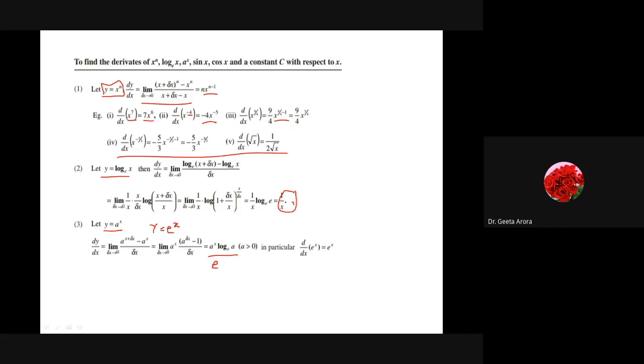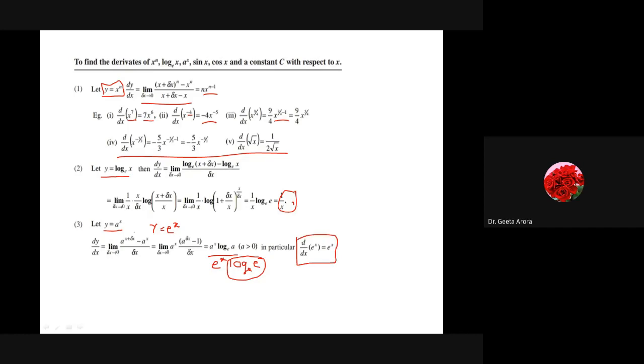We will get e^x into log e with base e, and by substituting a as e, log e with base e will give the value 1, as we are already aware that log n with base n is 1. Okay? So this is what we are getting, that the derivative of e^x is e^x. So this is also a formula.